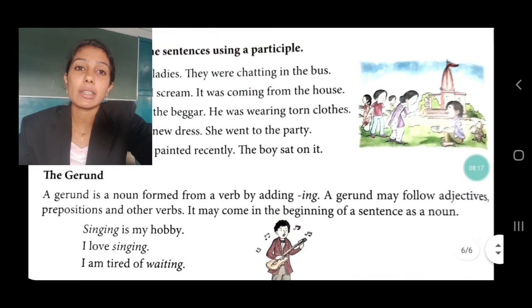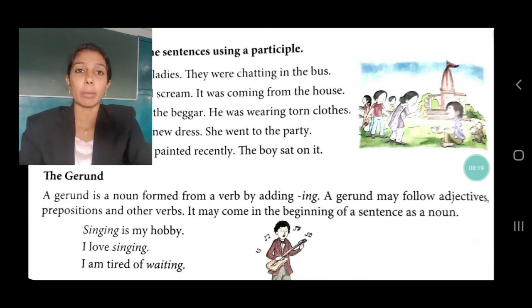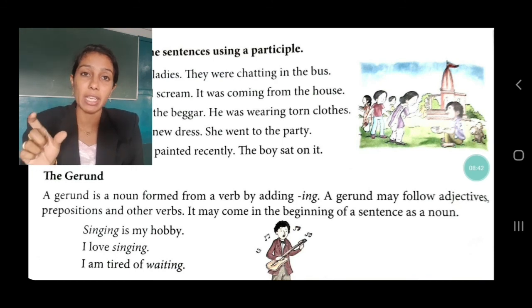Now the last kind, that is the gerund. Now what do you mean by gerund? Gerund is a noun formed from a verb by adding ing. Is that clear? So again there may be a slight confusion, that in the present participle we also add ing, but the only difference is that a gerund is a noun formed from a verb by adding ing.